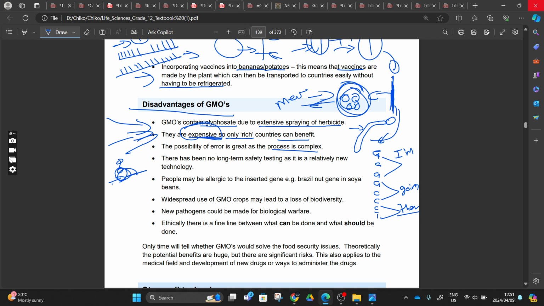So now you can come here and say, what if that COVID-19 was a process of genetic modification that went wrong? Because here they said new pathogens could be made for biological warfare. So it means that we can make pathogens. You know what pathogens are? These are the microorganisms that induce your body, they cause diseases. Yeah, these are the organisms that cause diseases. So we can produce a new organism that we can go to war with, like Ebola, right?